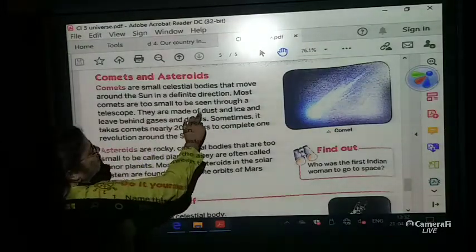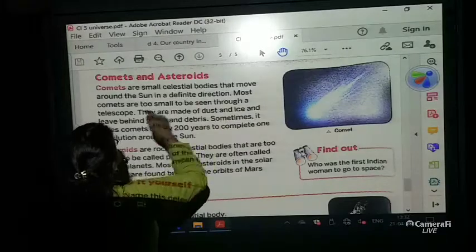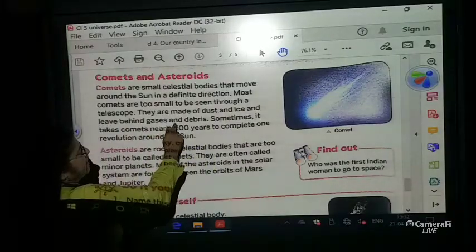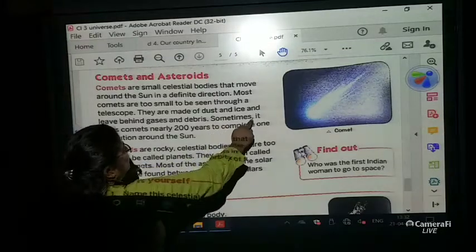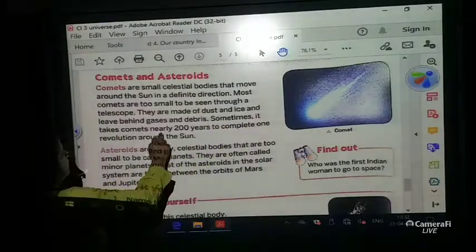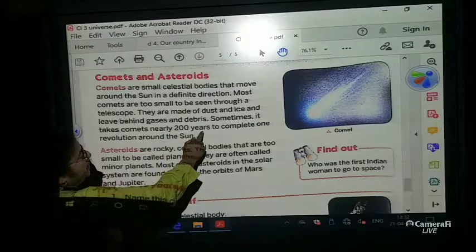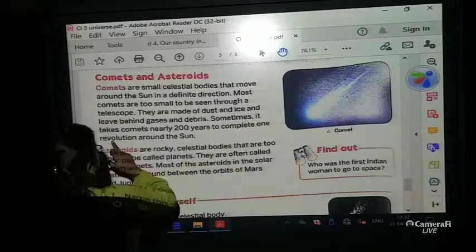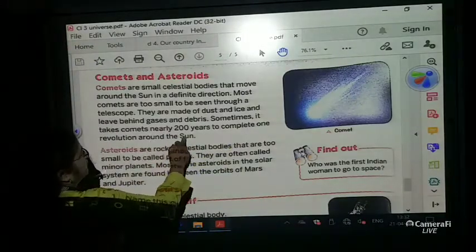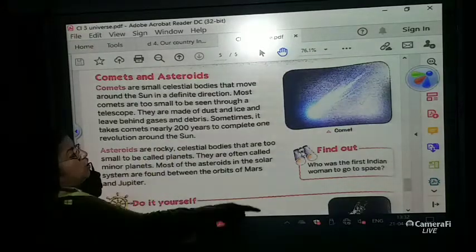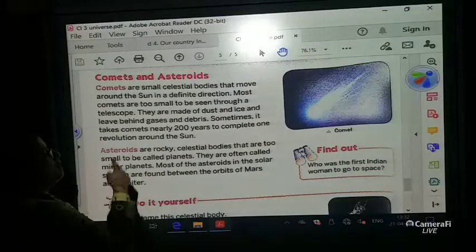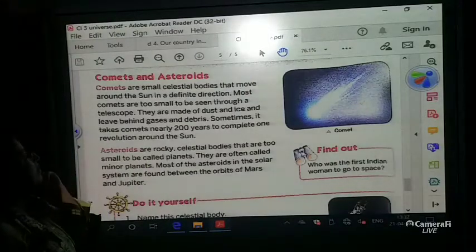They are made of dust and ice and leave behind gases and debris. Sometimes it takes comets nearly 200 years to complete one revolution around the sun. 200 years to complete one revolution means to complete a whole round it takes 200 years.